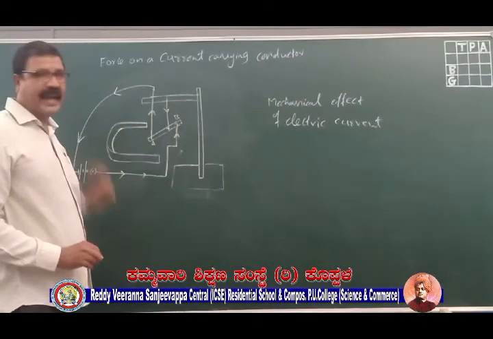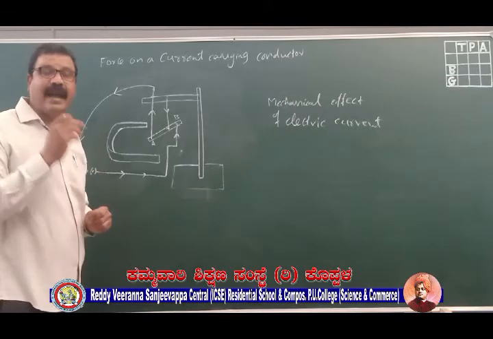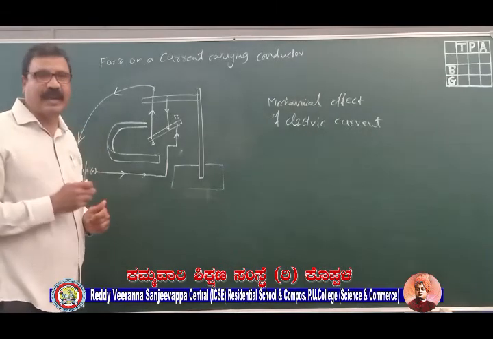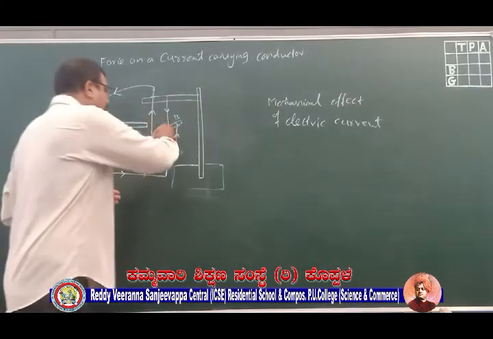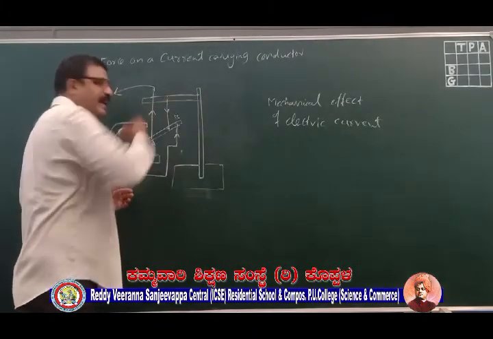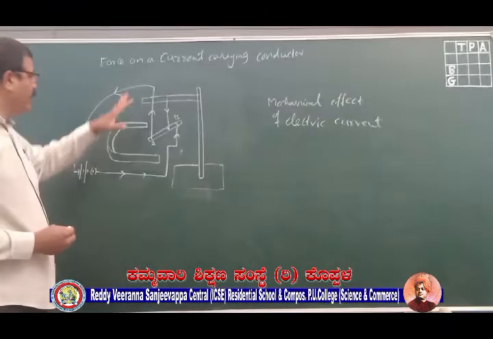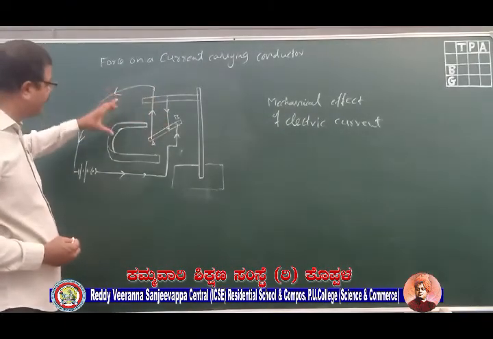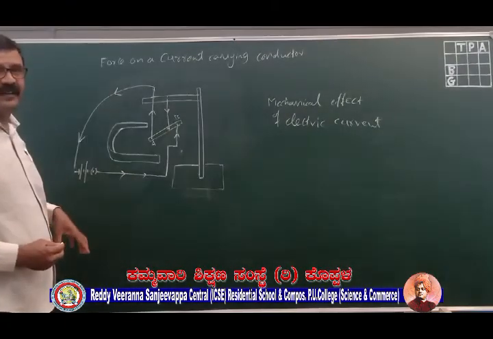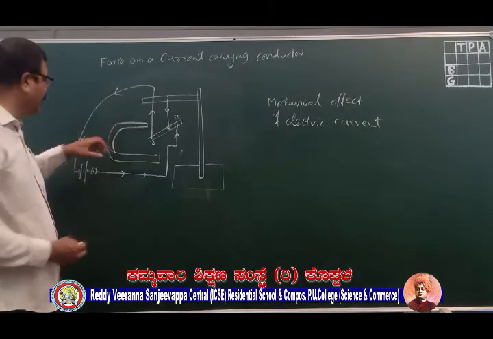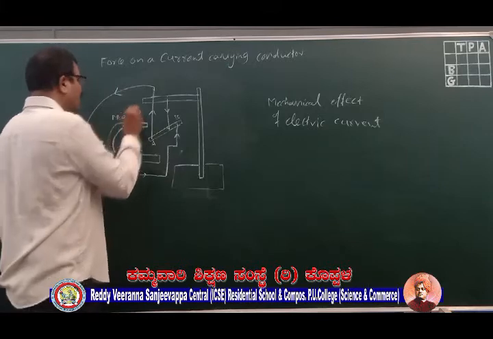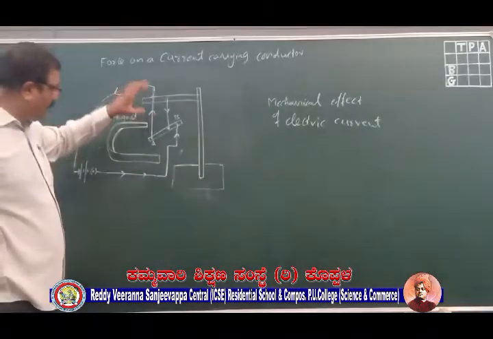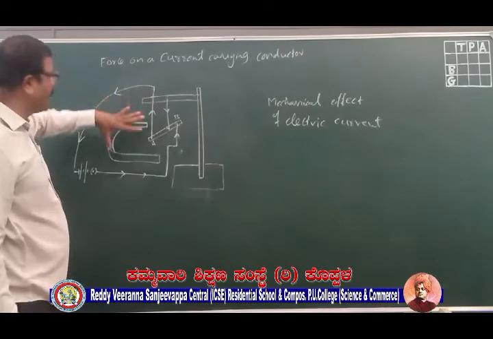This current carrying conductor will behave like a magnet, which we call an electromagnet. It will have its own magnetic field around the conductor. But we have already placed this conductor in another external magnetic field. Let me write it as a magnet so that you understand.